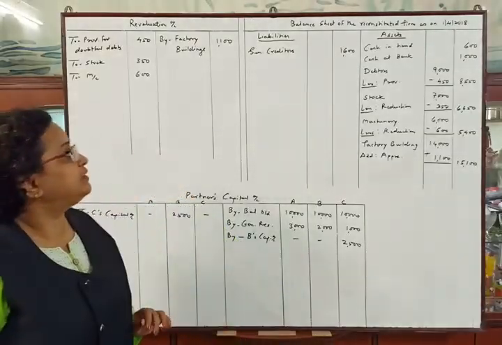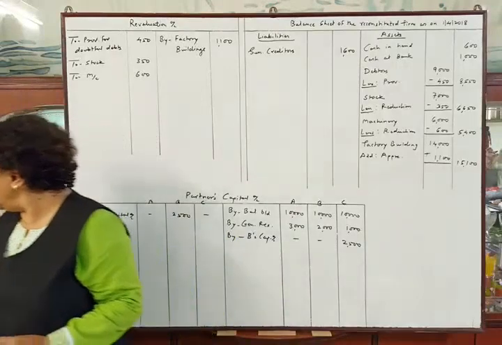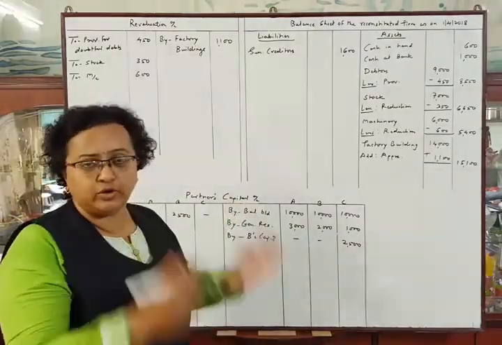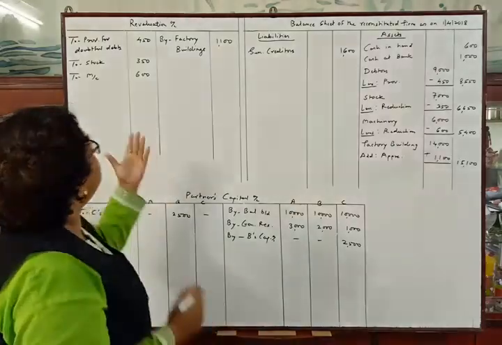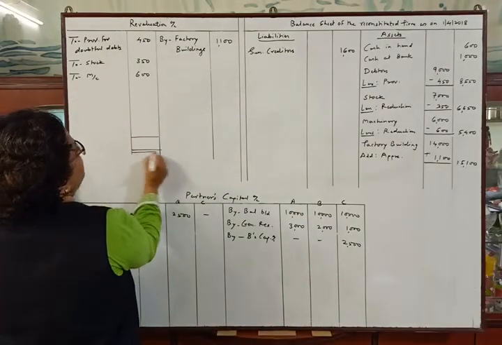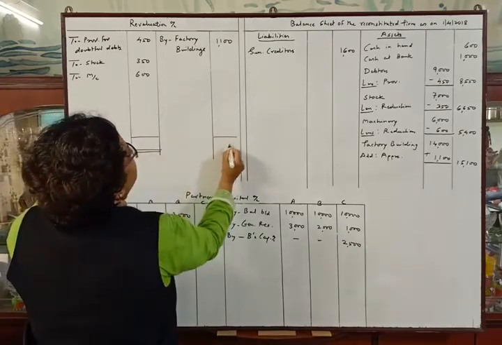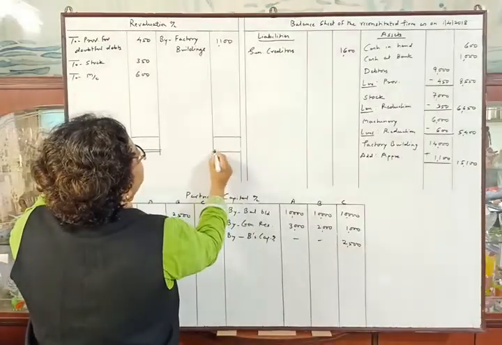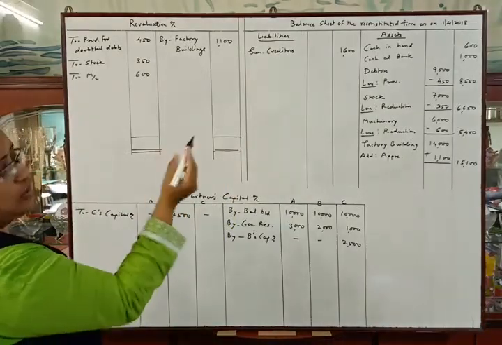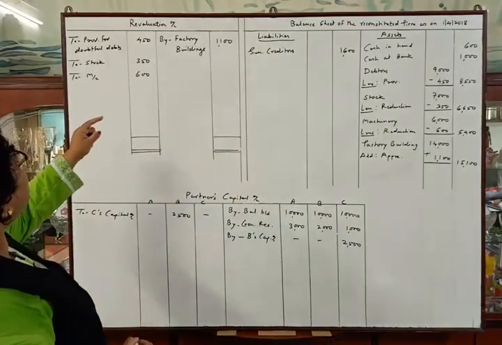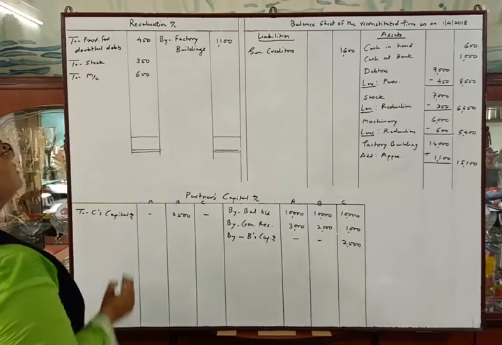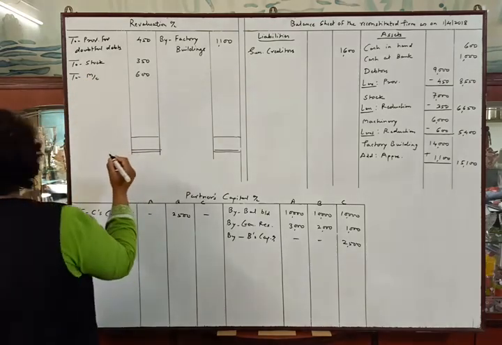Now see the problem. No adjustment now. So we have to tally the problem. First we will tally revaluation account. Credit total is 1,100 and debit total is 1,400. So debit total is more.